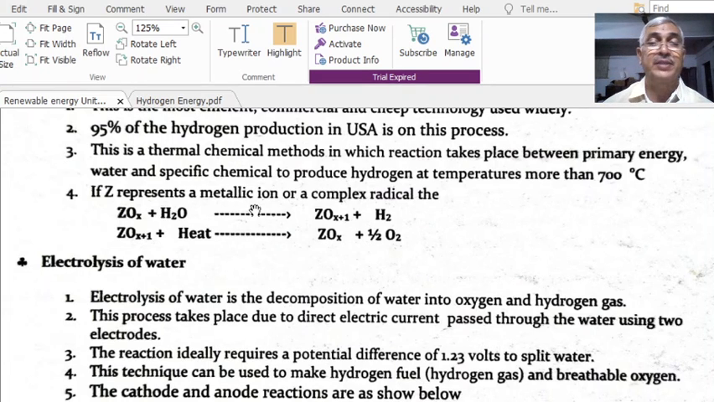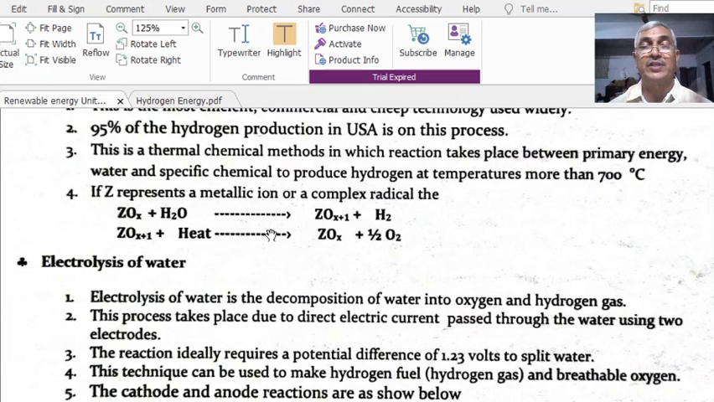Let Z represent a metallic ion or complex radical ion. ZOx plus H2O gives rise to ZOx+1 plus H2, so hydrogen is generated. Now ZOx+1 combines with heat and again produces ZOx plus half O2.